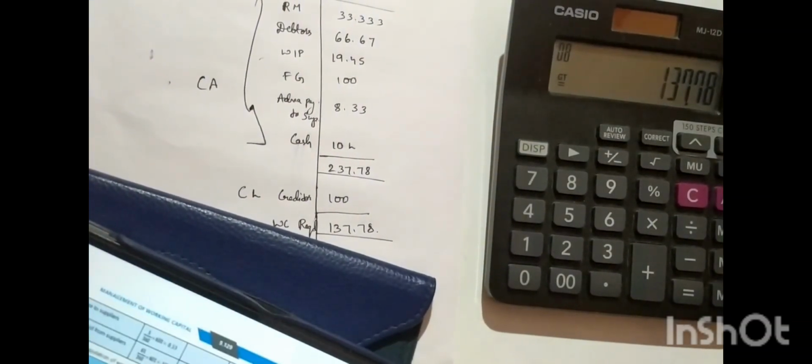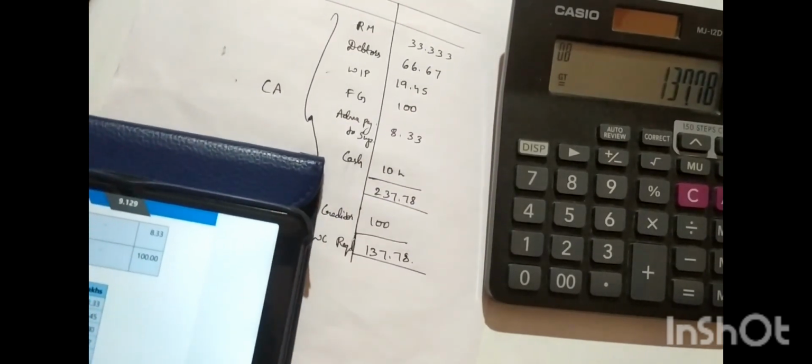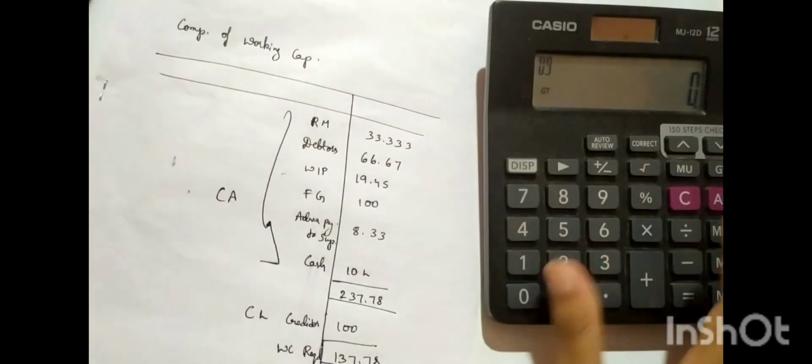One second. Yeah. Oh no, something is fishy over here. In the question it is 133.78, but here there is something wrong. Maybe the calculation part only.